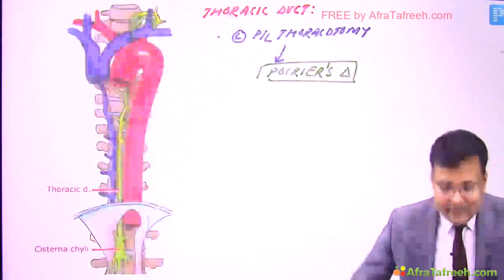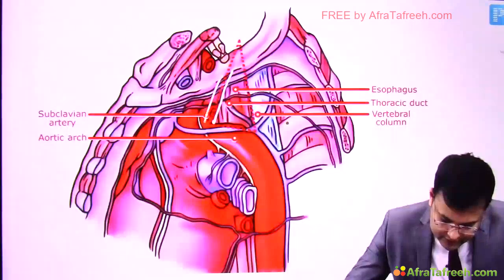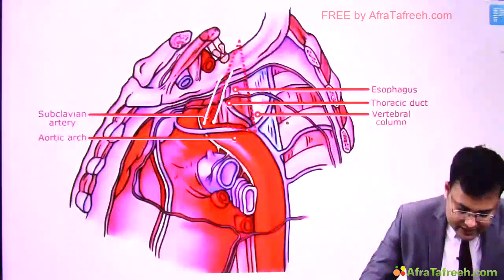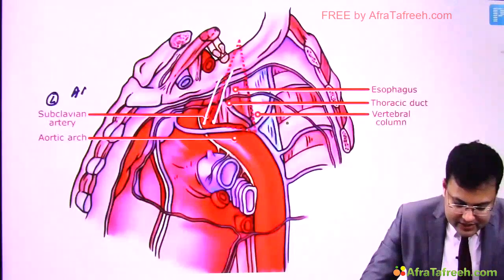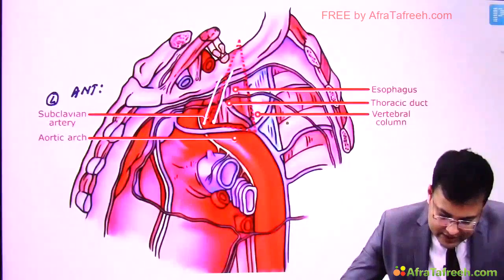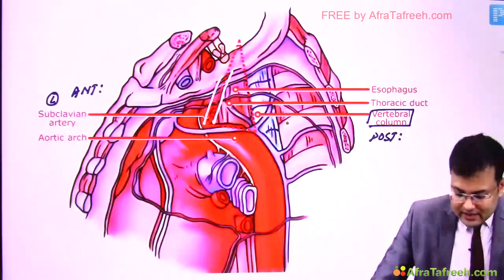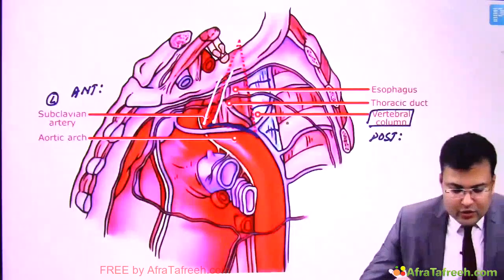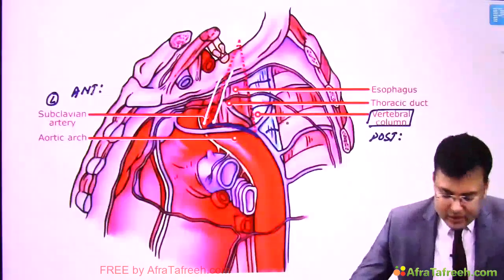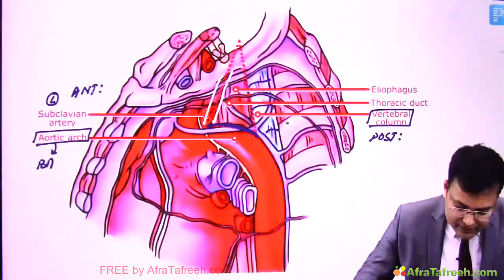So see the Poirier's triangle. Here you can see Poirier's triangle. Can you see which structure is anteriorly? This is the left subclavian artery. Clear? Now see which structure is posteriorly. Here you can see this is the vertebral column, located posteriorly. Okay, and see this is what? Base. So base or inferiorly which structure is located? This is the arch of aorta, which forms the base.